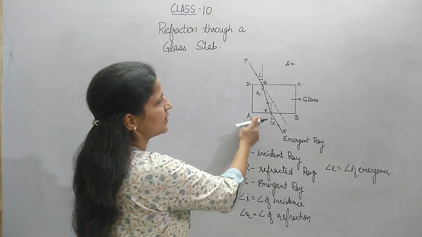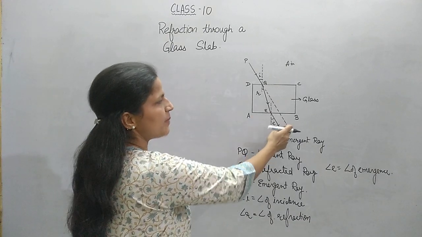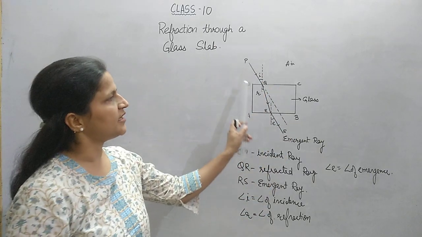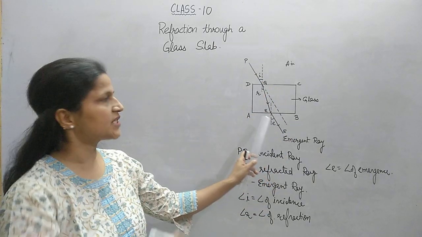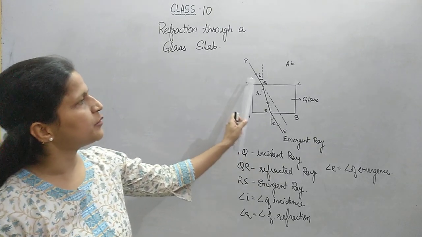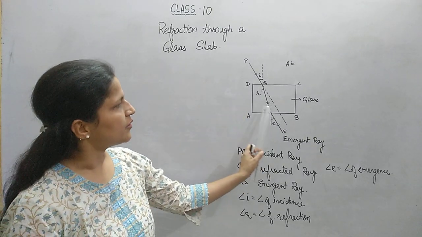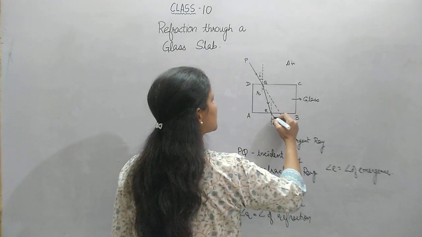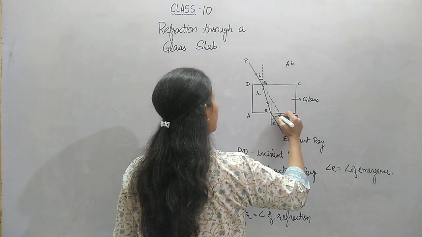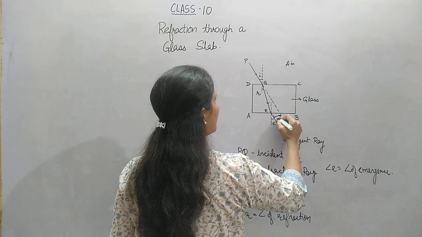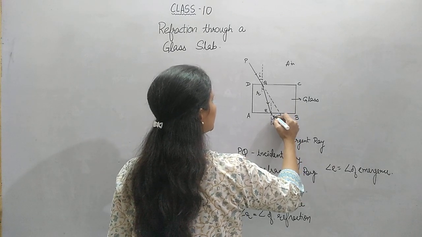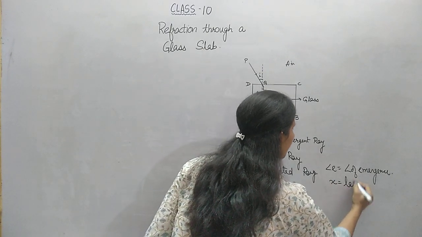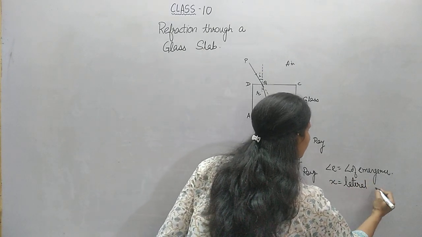You can see that the emergent ray is parallel to the incident ray, had it been traveling in the same path from where it was coming. If the incident ray had continued in the same direction in which it came, the incident ray and emergent ray are parallel to each other. The perpendicular distance between these two, we call x. x is called the lateral shift or lateral displacement.